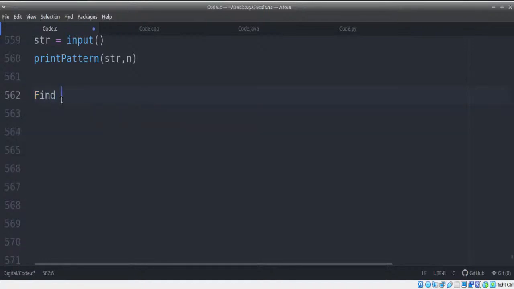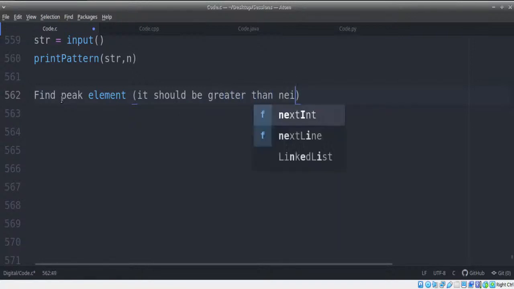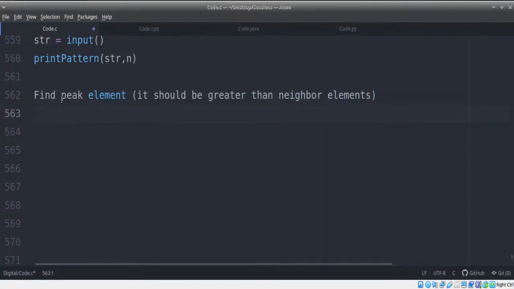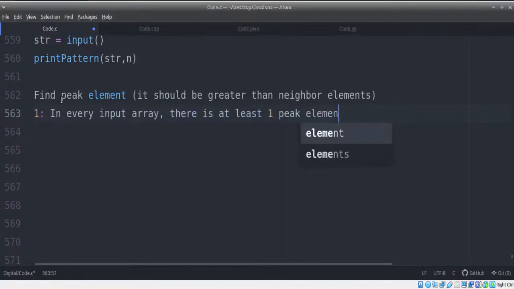Find peak element. Peak element is identified in such a way that it always should be greater than neighbor elements. That's the whole idea. Now, certain conditions are given. First condition, in every input array, there is at least one peak element. So you can never find something which is not available.